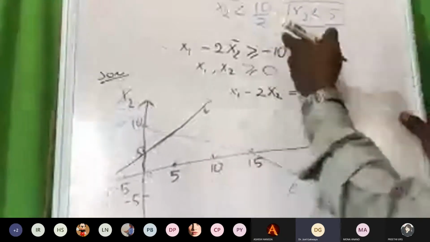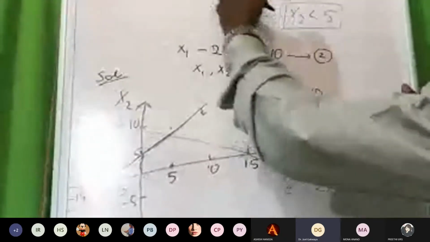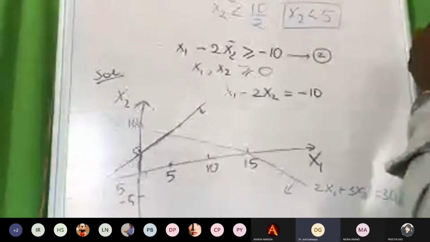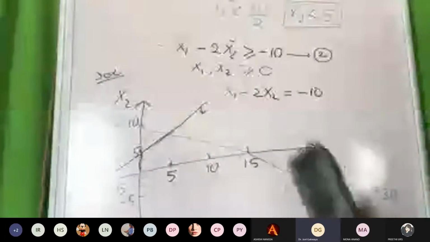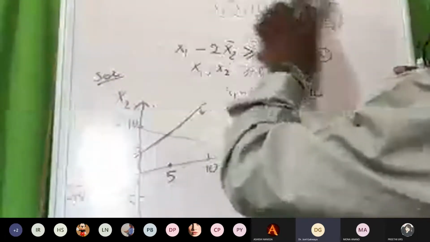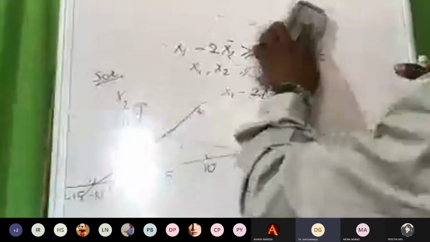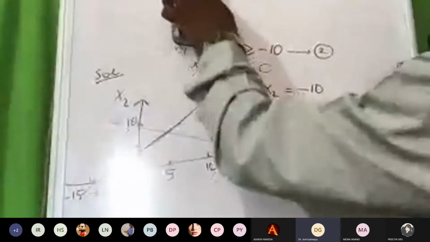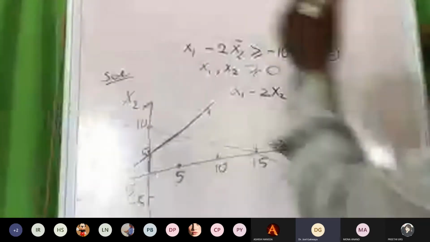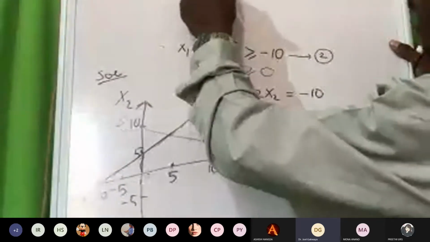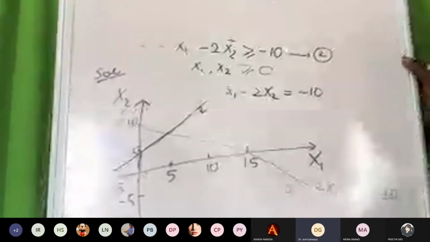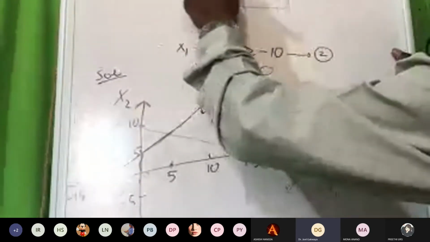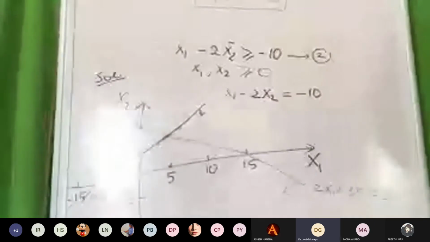Good. Now come to the second point here. Let me erase this one. We have decided it should be below the line. Now come to the second one. If x2 is equal to 0, then the value of x1 should be greater than minus 10. Minus 10. Important. You have to be very watchful and you have to be awake.